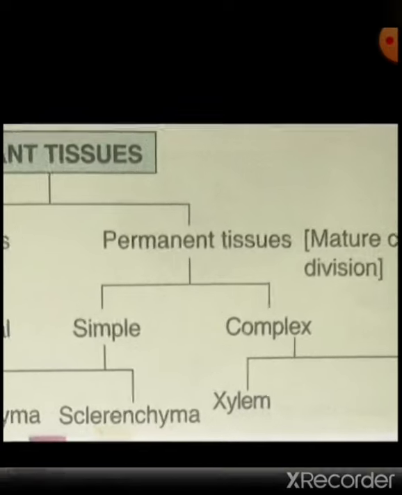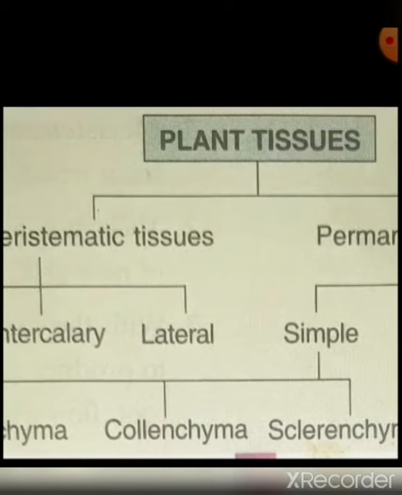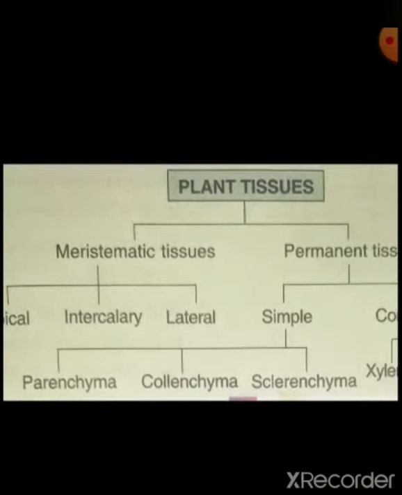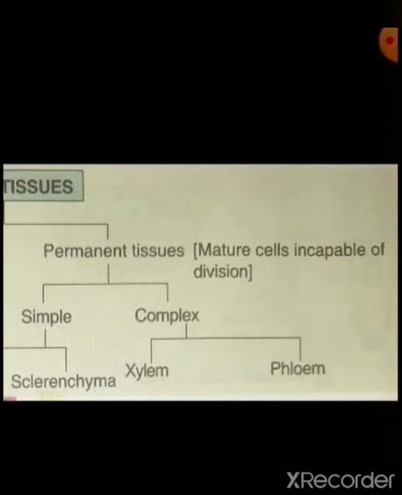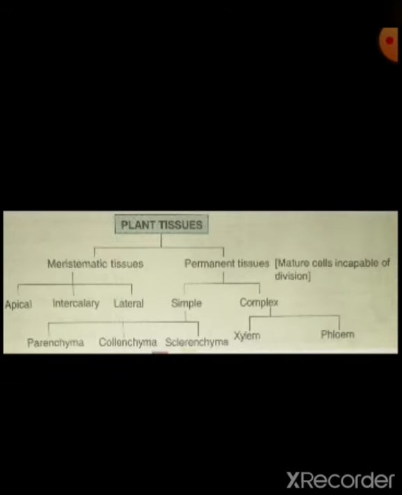Okay, simple permanent tissues are again subdivided into three parts, parenchyma, collenchyma and sclerenchyma. And complex permanent tissues are subdivided into two parts, xylem and phloem. Okay, so these are mainly the types of plant tissues.